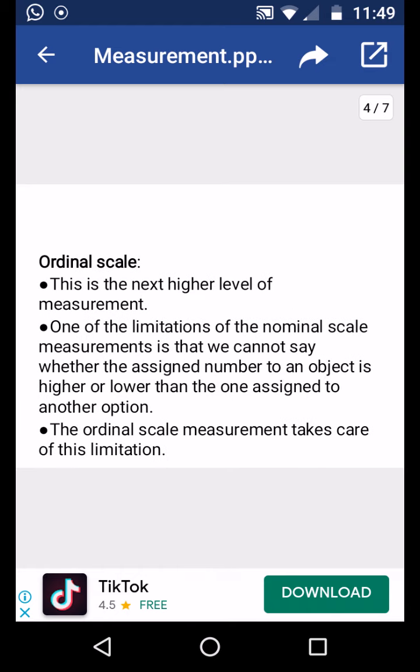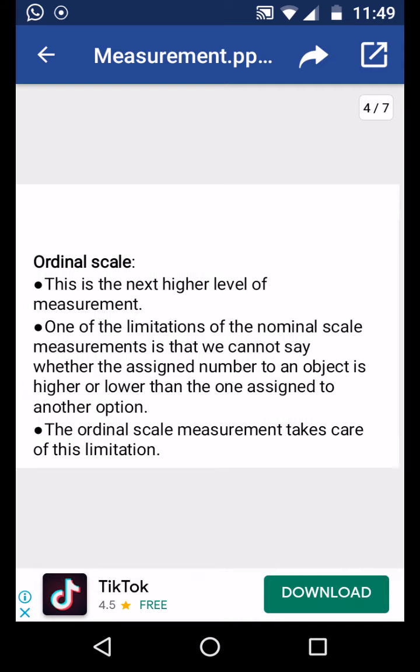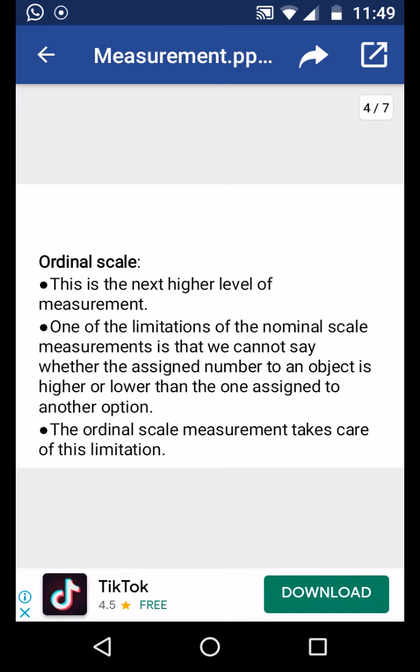The second type of measurement scale is the ordinal scale. It is the next level of measurement, just above the nominal scale. Nominal scale is just for identification; this is where there is an order. One limitation of nominal scale measurement is that we cannot say whether the assigned number to an object is higher or lower. So, married yes or unmarried no is not greater or lower.